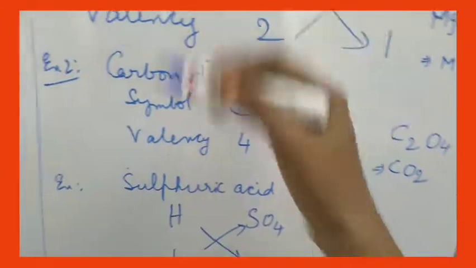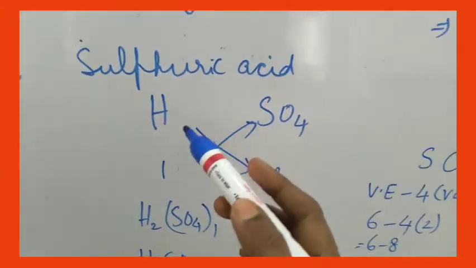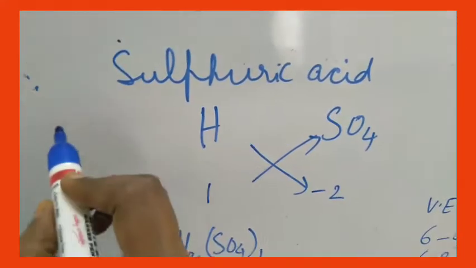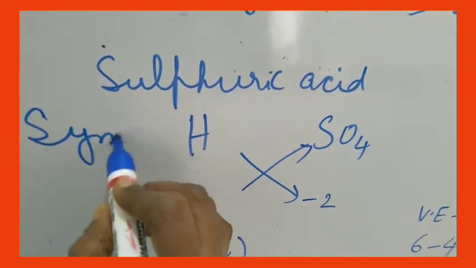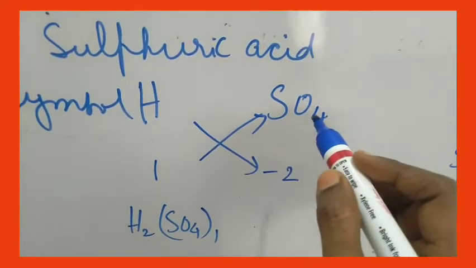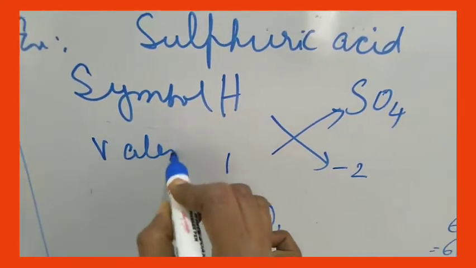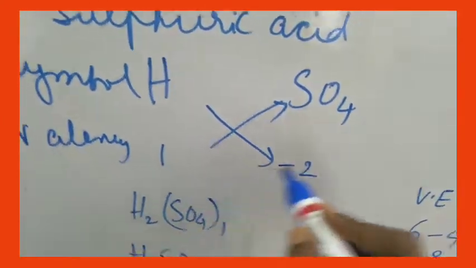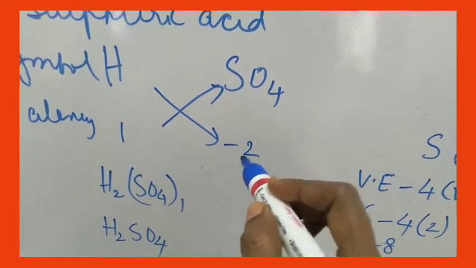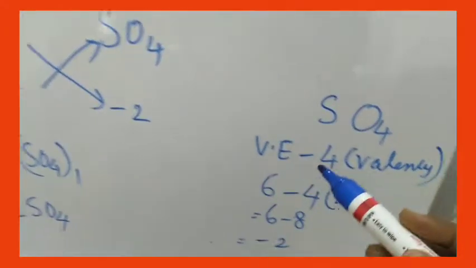Now these are all simple chemical formulas. Now let us see sulfuric acid. Here you are having hydrogen. The symbol of hydrogen is H and symbol of sulfate ion is SO4. And the second step is valency: valency of hydrogen is 1, valency of sulfate is -2. But how did I get this -2? So we will see how to get this sulfate ion's valency.